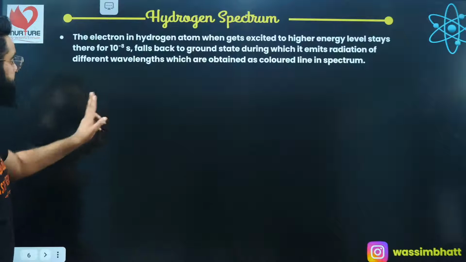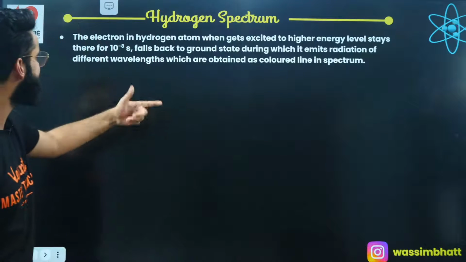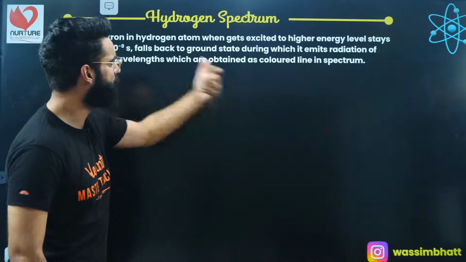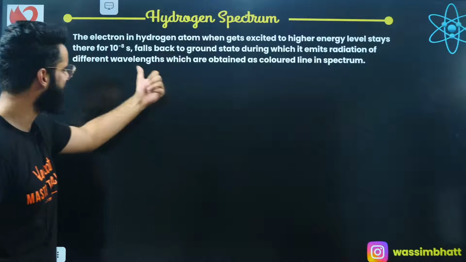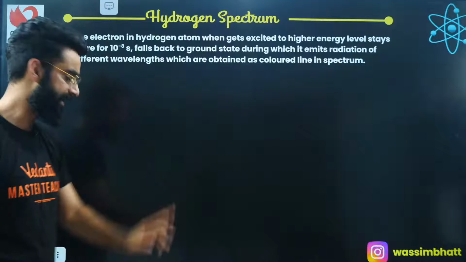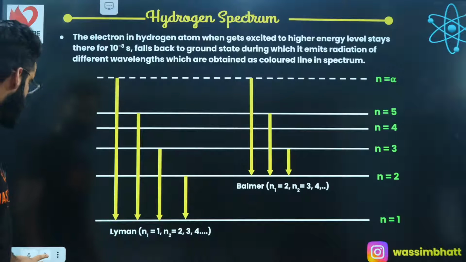Now people, there's something I've told you: the electron in the hydrogen atom, when excited to a higher energy level, stays there for 10 raised to the power minus 8 seconds, then falls back to the ground state, during which it emits radiation of different wavelengths, which are obtained as colored lines on the photographic plate. This is something I've told you in detail.